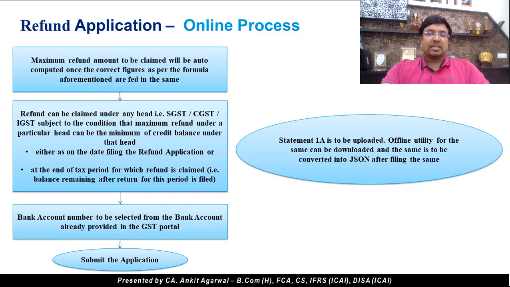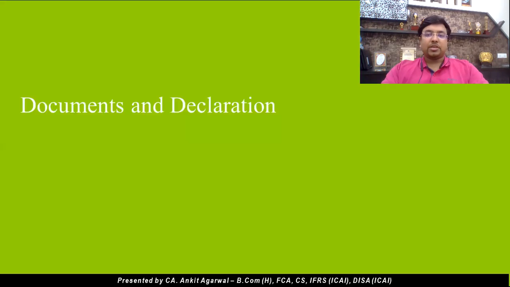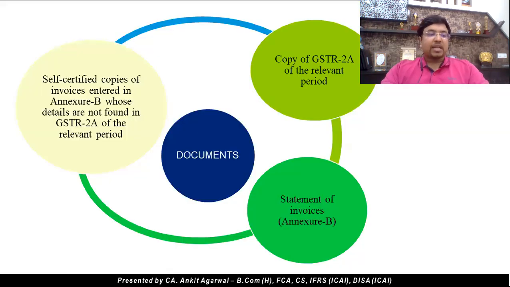Statement 1A contains the details of all the purchases made by you, the details of all supplies done by you. For filling those details, you need to download the offline utility, fill it and then generate a JSON file and then upload it. Only once the 1A is uploaded will you get the option to submit the application. Apart from 1A, there are various other documents and declarations which you need to submit while filing the refund application.